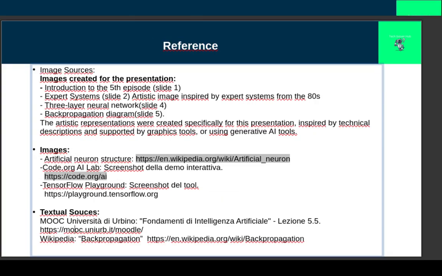This presentation is based on reliable sources and dedicated tools, including the University of Urbino MOOC, Code.org AI Lab and TensorFlow Playground for practical examples. Graphics specifically created for this presentation. And, of course, Wikipedia, which provided valuable historical and conceptual insights.